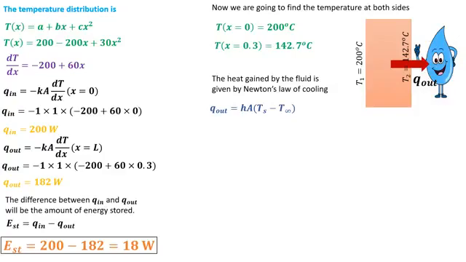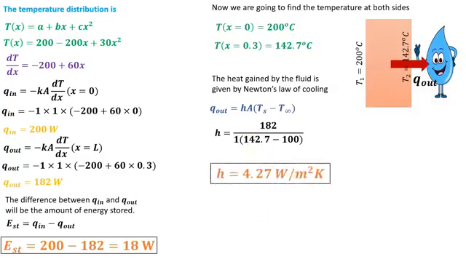So Ts is equal to 142.7 degrees centigrade. By rearranging this equation for h, it comes out to be 182 upon 1 multiplied by 142.7 minus 100, and the convection coefficient comes out to be 4.27 watt per meter square Kelvin.